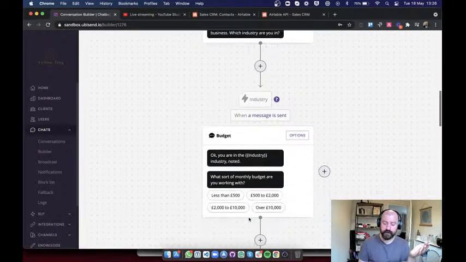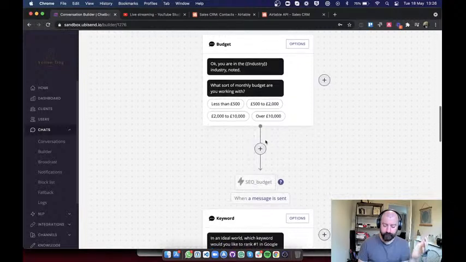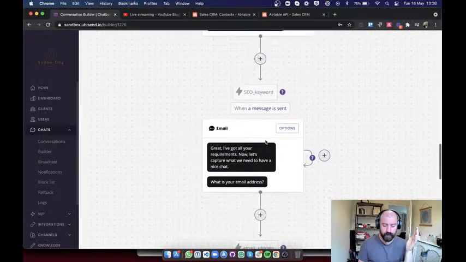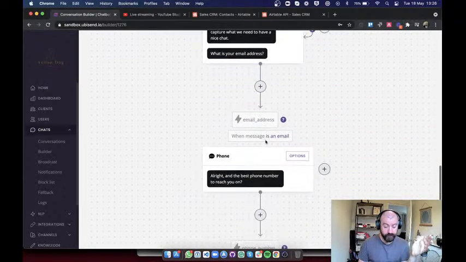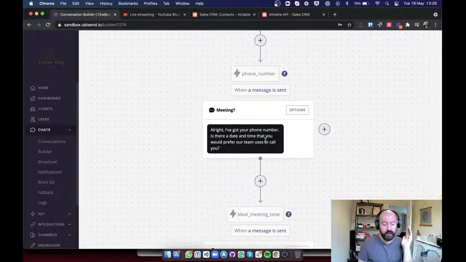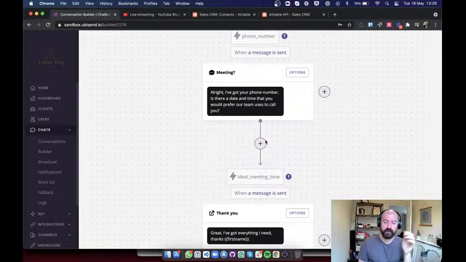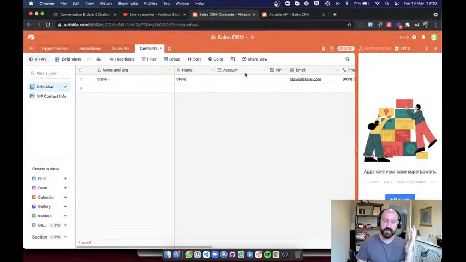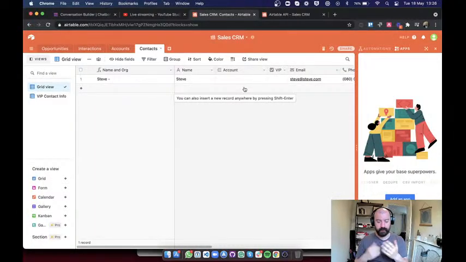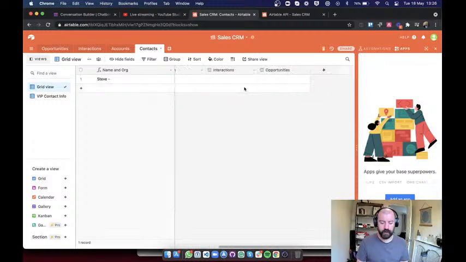So where's that data going? We're not capturing their budget. We're not capturing their keyword. We are capturing their email. We are capturing their phone number. And we're not capturing their ideal meeting time. So the first thing we need to do is make the two match. We want to make sure that we have these fields inside the CRM so that when they are captured, we can also send the value across.